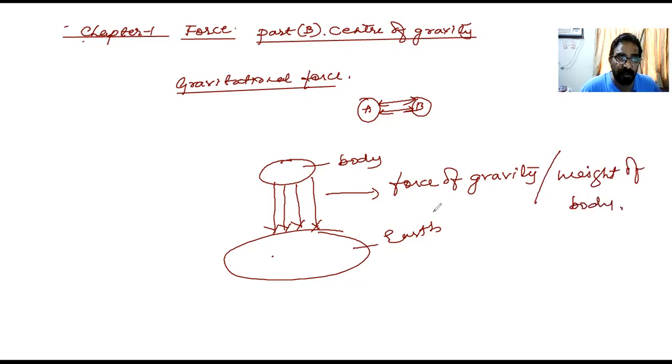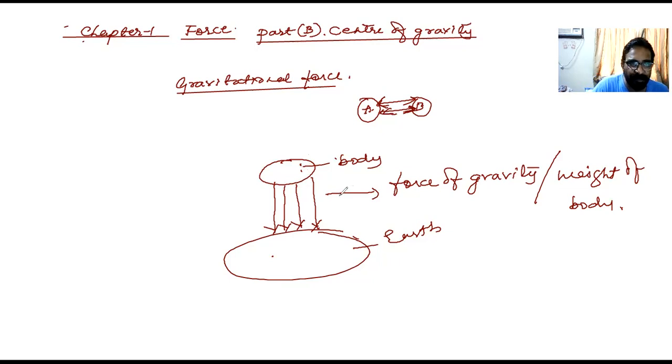I repeat for the last time, beta. What do you mean by gravitational force? Gravitational force is nothing but force of attraction between the two material bodies. Now, Earth is one big body, and then you have your given body. So the earth exerts a force of attraction. I don't say the body exerts a force of attraction on earth, but I better say earth exerts, because the size of the earth is much, much bigger than the body. So I say the earth exerts a force of attraction on this body.